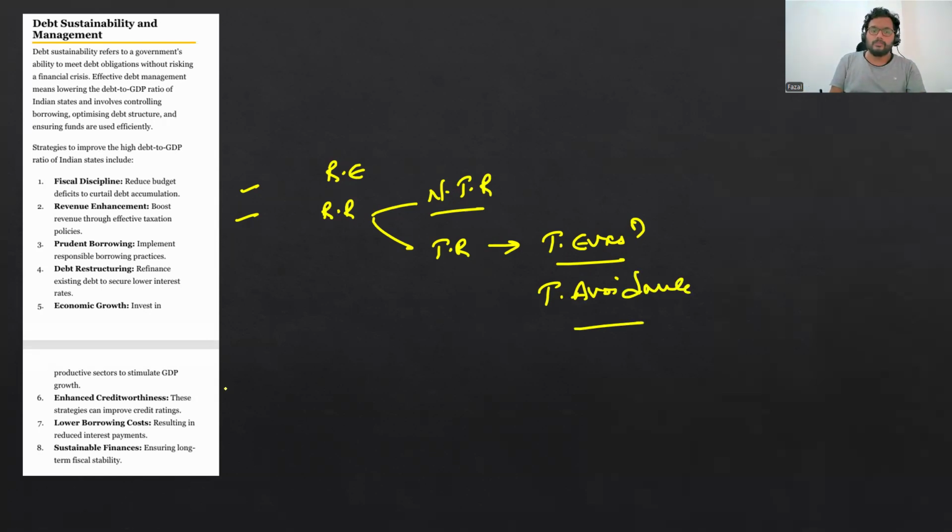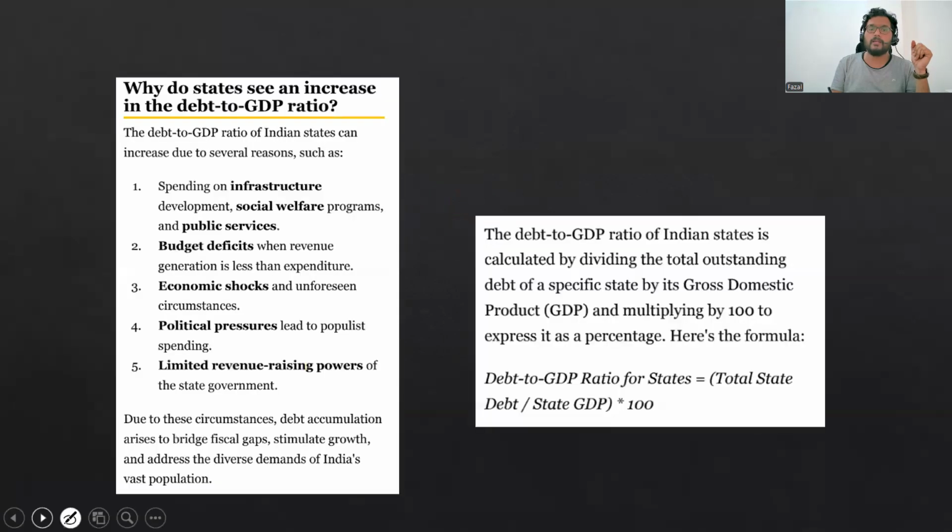Next, you should structure your debt. Definitely structure your debt. Make sure that the interest payments are viable. If you are going for more external borrowings, make sure that the dollar and the rupee or the foreign currency are stable or flexible, which can actually be sustainable for you. Else, it will definitely impact your financial strength.